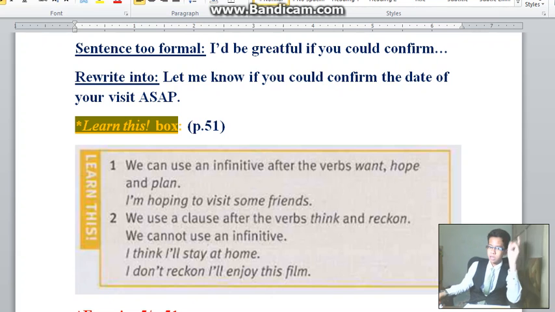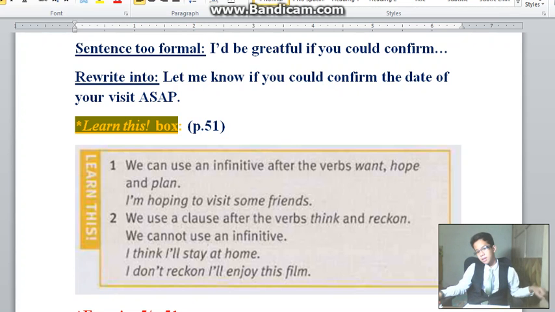Second one, we can use a clause after the verbs think and reckon. Example like, I think I will stay at home. A clause means there's a subject plus verb plus object, but we will not use the word will. We cannot use an infinitive. We have to use a clause. I think I'll stay at home. I don't reckon I'll enjoy this film.